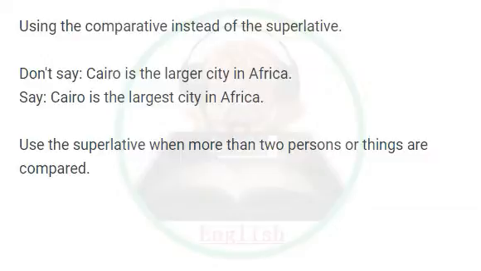Using the comparative instead of the superlative. Don't say, Cairo is the larger city in Africa. Say, Cairo is the largest city in Africa. Use the superlative when more than two persons or things are compared.